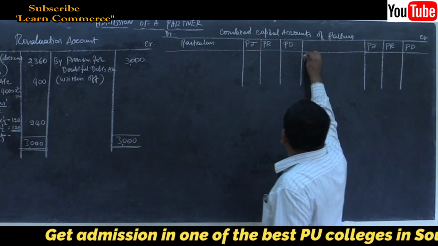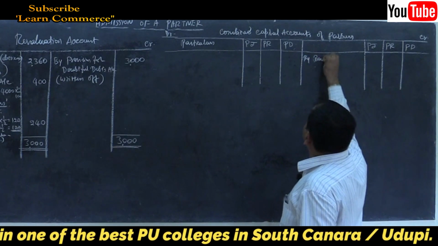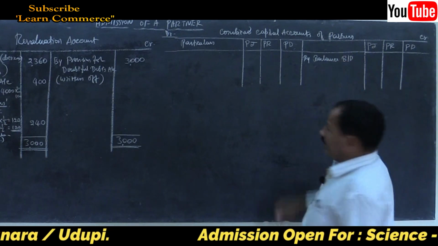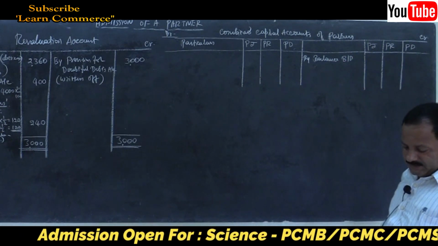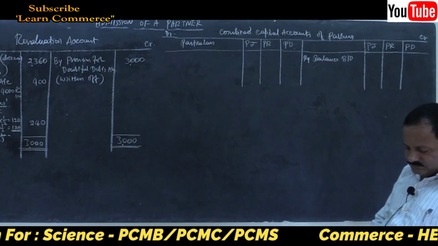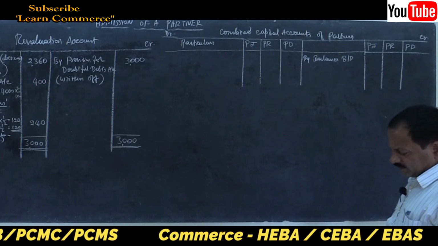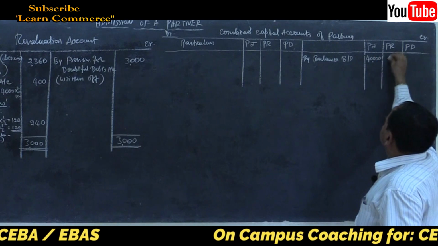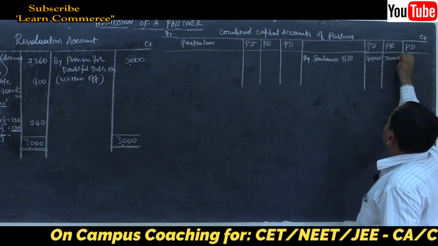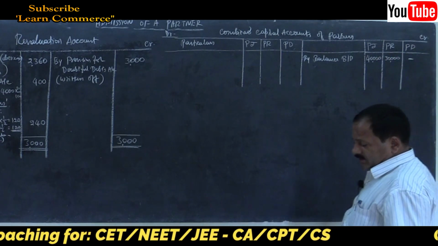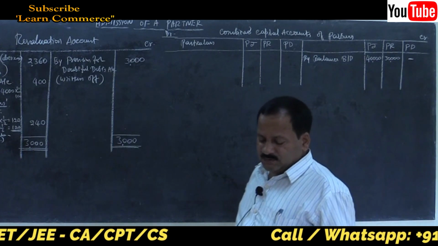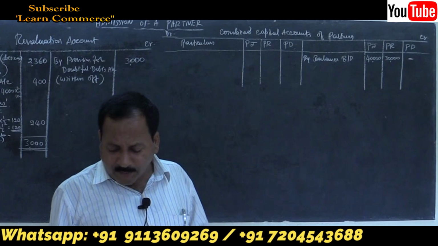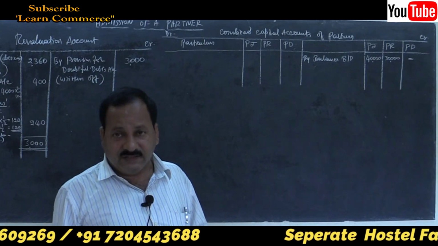So by balance brought down, write the opening balance, refer old balance sheet, Pujari and Purohit, 40,000 and 30,000, dash in Pandit's column. Then there are no accumulated profits or reserves or losses, nothing is there in the balance sheet.